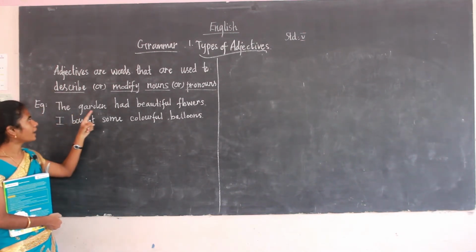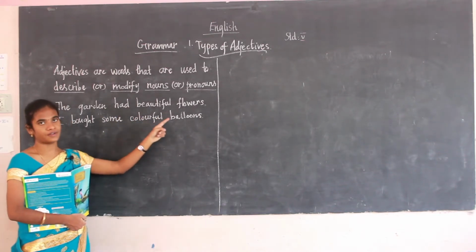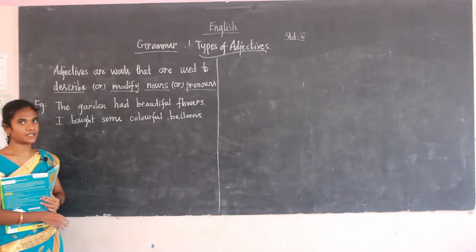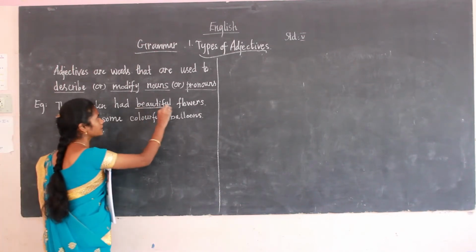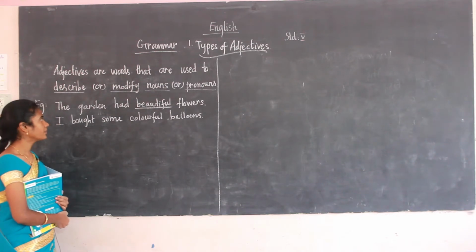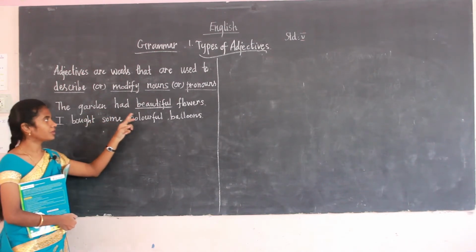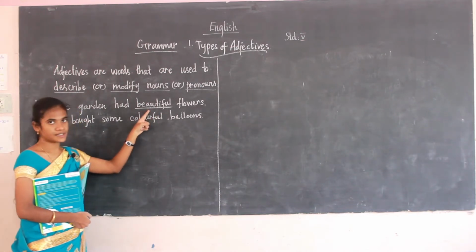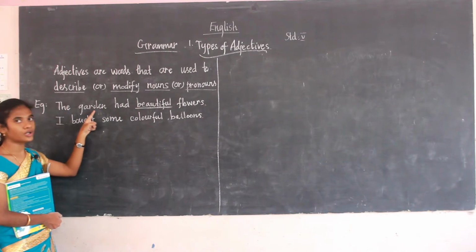The garden had beautiful flowers. In that, what is the adjective here? Here the adjective is beautiful. So beautiful is the adjective here. It describes the noun garden. In this sentence, beautiful is the adjective, and the adjective beautiful describes the noun garden.